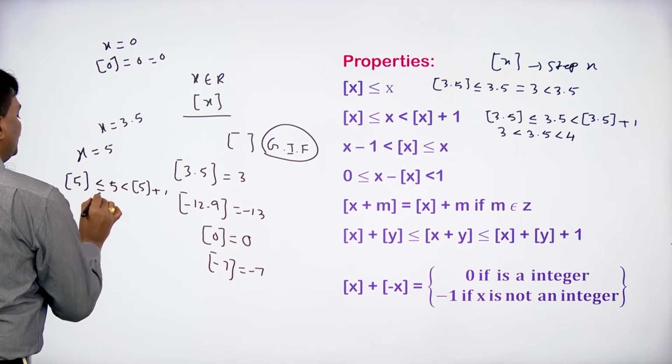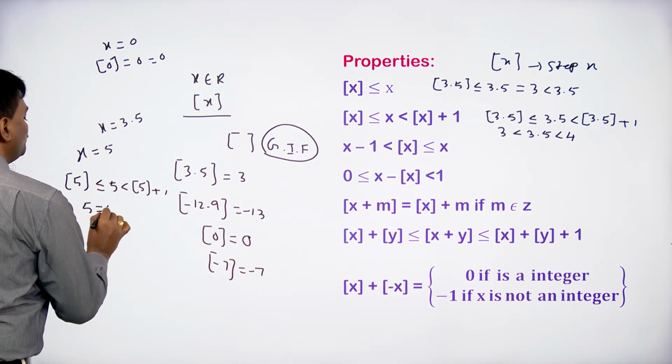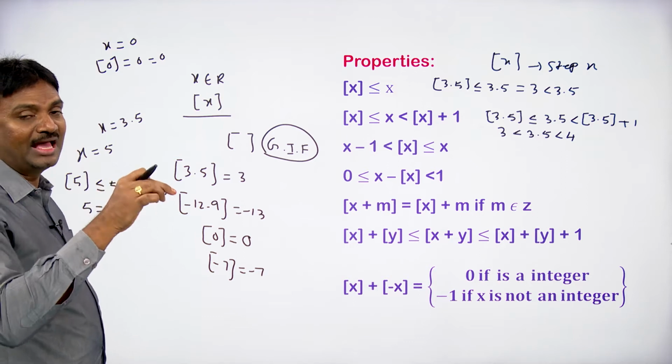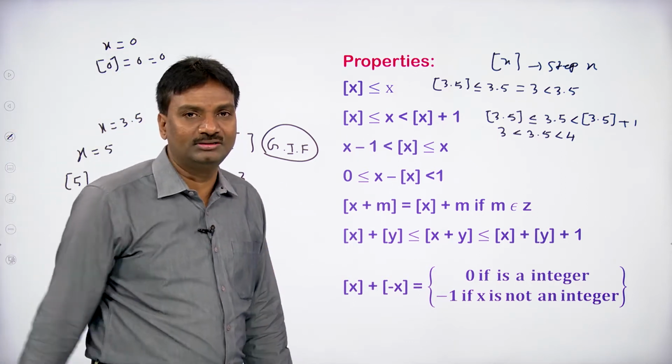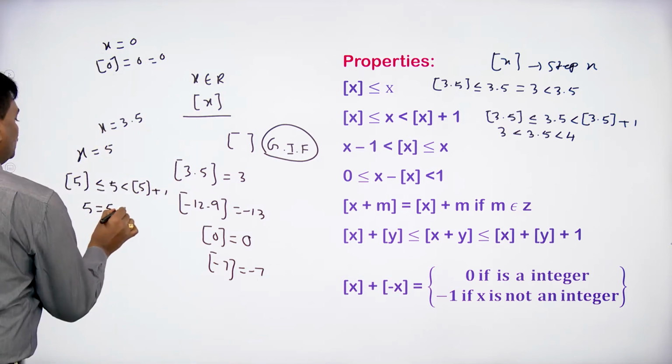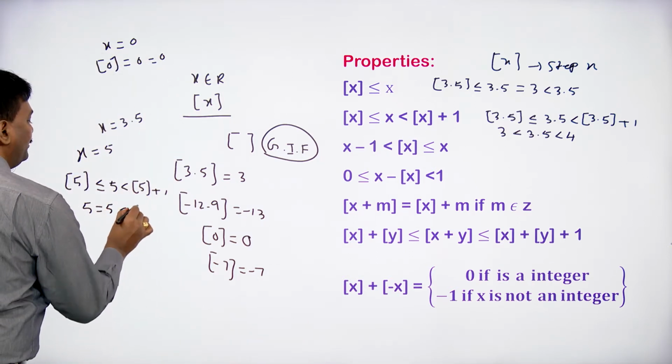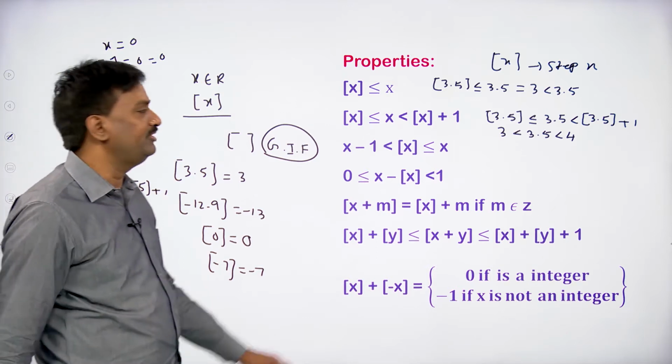Floor of 5 is nothing but 5 only. Here less than or equal to means we have to take 5. 5 less than 5 is meaningless. Any number is equal to itself only, it cannot be less than or greater than. So here floor of 5 is 5, and 5 plus 1 is 6, so 5 is less than 6.